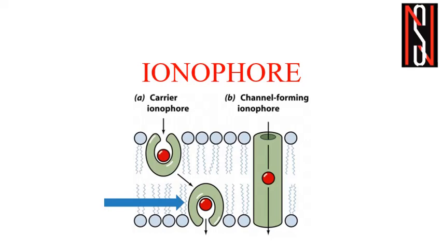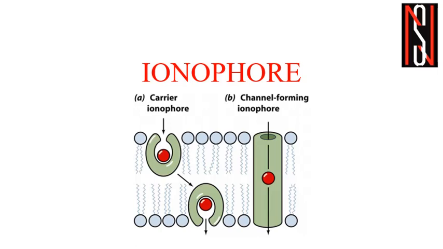The exterior part is hydrophobic in nature, and the complexes are membrane or lipid layer soluble. Why? Because the exterior part is hydrophobic, so it will be soluble in the lipid layer or the membrane. Thus they act as ionophores or ion bearers.